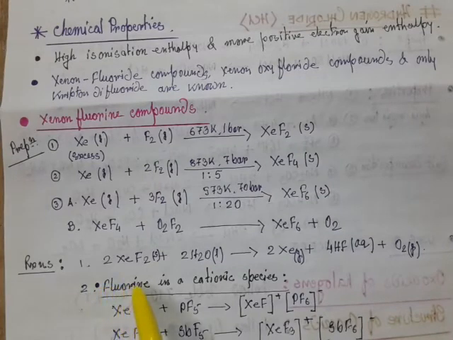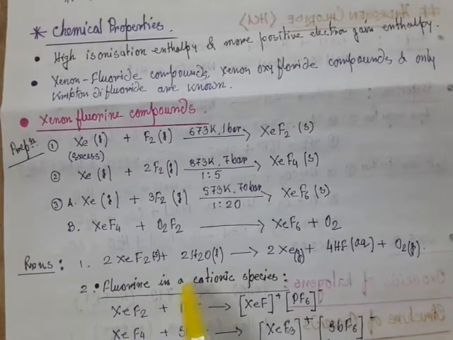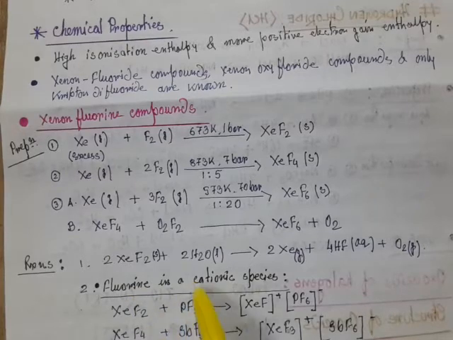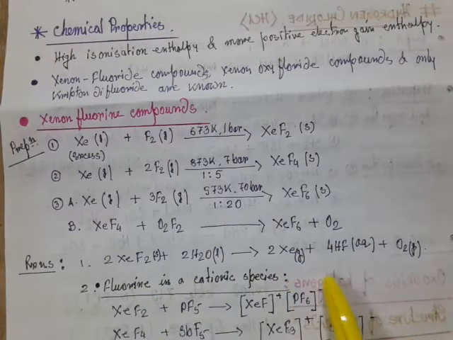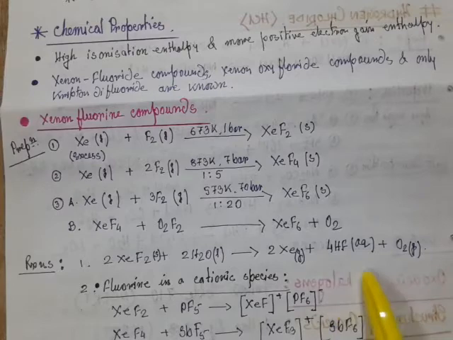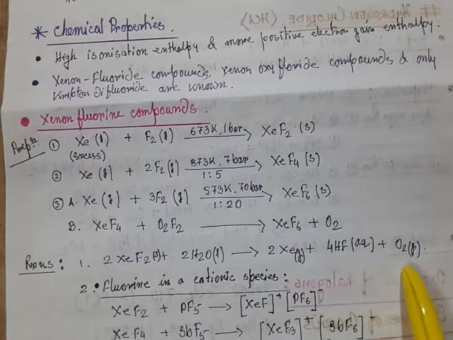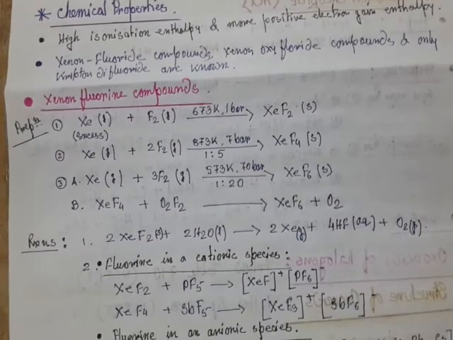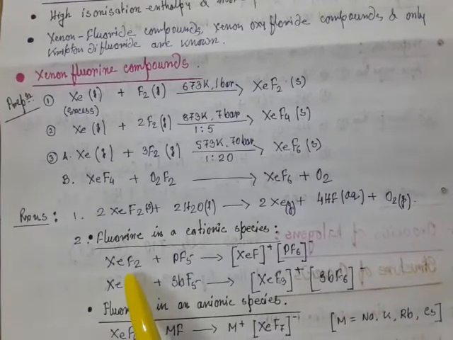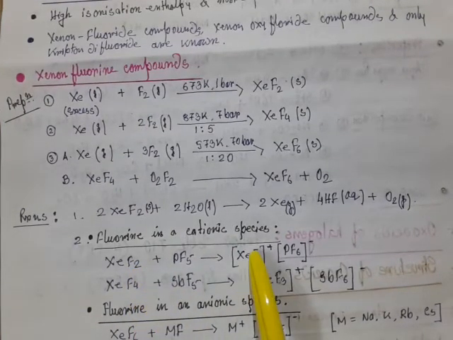Xenon fluoride on hydrolysis: xenon difluoride, basically a solid, undergoes hydrolysis to produce xenon gas and hydrofluoric acid in aqueous solution, and obviously there is a liberation of oxygen gas. Okay, important reaction. Another important reaction is fluorine in a cationic species.